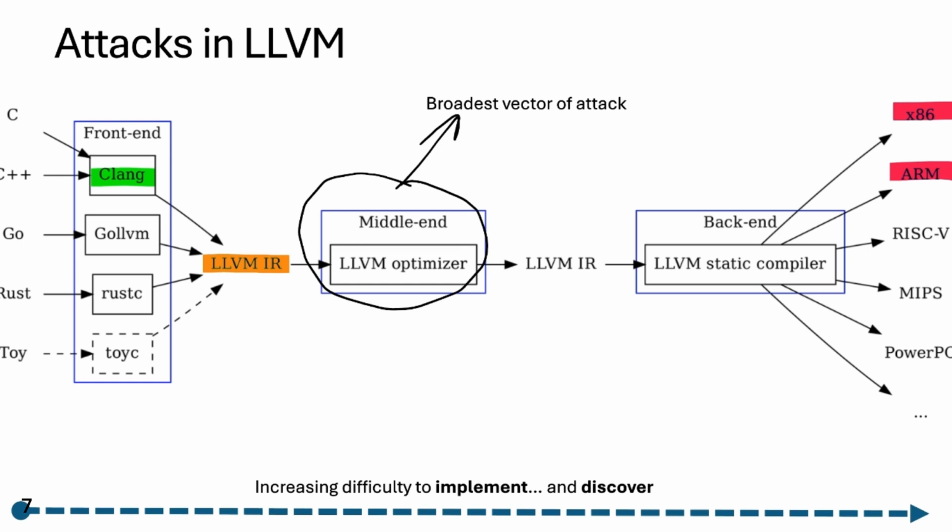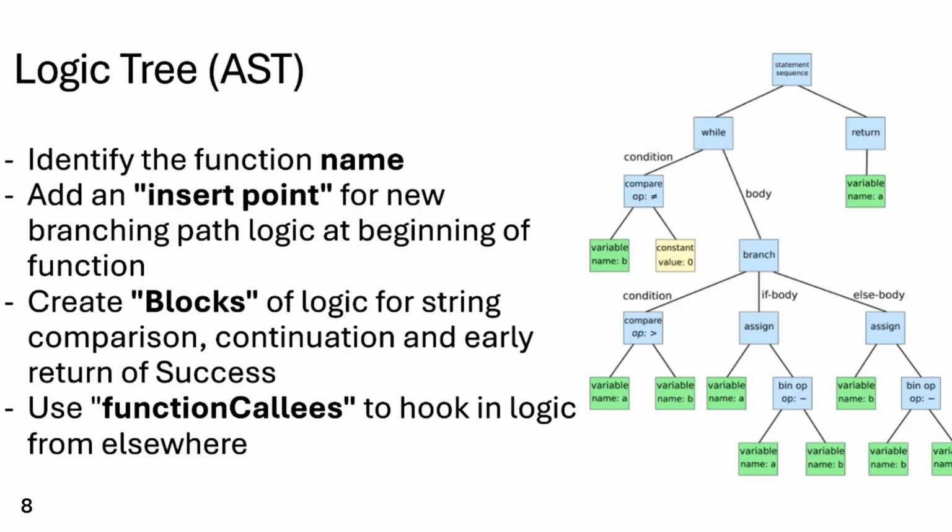However, it is possible to implement Trojans in other phases as well. They can be implemented using the intermediate representation, detecting functional blocks in the tree and replacing them. That allows for platform-agnostic Trojans that have a high reach of attack and also added difficulty in detection. Assembly Trojans can also be used, but they're even harder to implement and detect, and they have a smaller reach. Here's a quick breakdown of our attack, and how it's implemented in the AST.